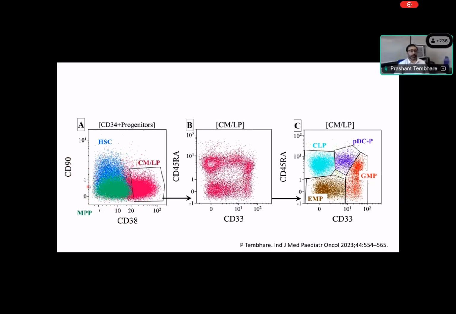So as you move from zero to positive, that means these cells are positive for this marker. That means this protein is expressed on these cells. For example, here you can see the blue cells. They are not close to zero; they are moving away from zero towards one. That means this CD90 antigen is present on the cells, and that's why we are getting fluorescence from the cells. The same as CD38 is present on the pink cells. You can see this is present on this, and that's why this is positive. Blue cells are positive for CD90, and these pink cells are positive for CD38.